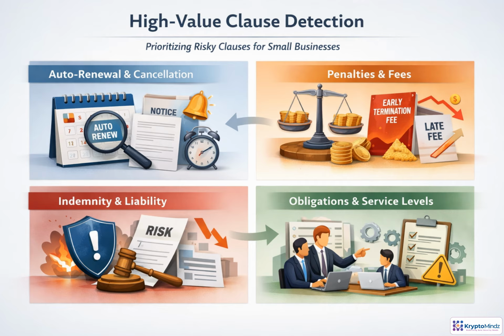For an MVP, clause detection should not try to understand every legal nuance. It should focus where pain is most common and most costly. Auto-renewals matter because missed notice windows quietly lock customers in. Fees matter because normal usage can become unexpected expense. Indemnity and liability language may appear less often, but it can create outsized exposure.